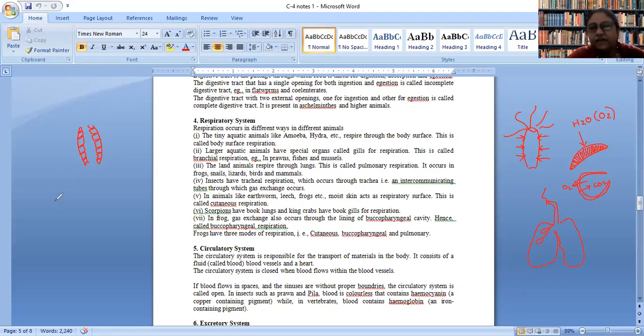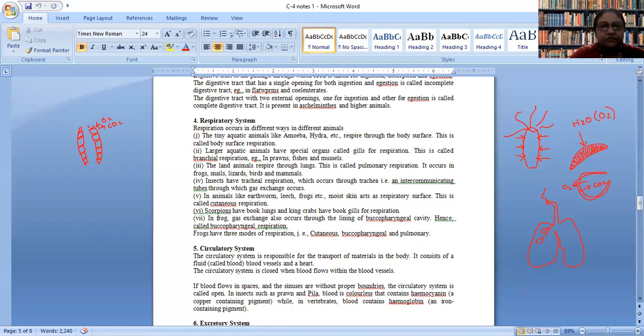As their body has comparatively fewer cells, O2 can go inside via the pores present at the lining of the body wall, and then through these pipe-like connections or trachea, it can reach each and every part of the body. That's why if you are putting an insect in the water, water goes inside the trachea via these pores, and the animal will die. Okay.